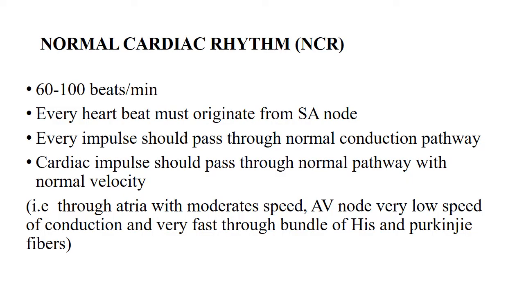Normal cardiac rhythm is 60 to 100 beats per minute. Every heartbeat must originate from the SA node. Every impulse should pass through the normal conduction pathway. The cardiac impulse should pass through the normal pathway with normal velocity. That is, through the atria with moderate speed, through the atrioventricular node with very low speed of conduction, and very fast through the bundle of His and Purkinje fibers. So this is the normal cardiac rhythm.